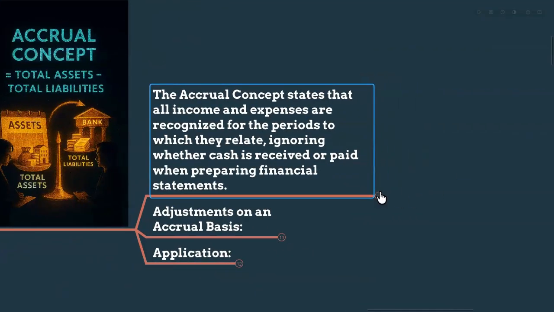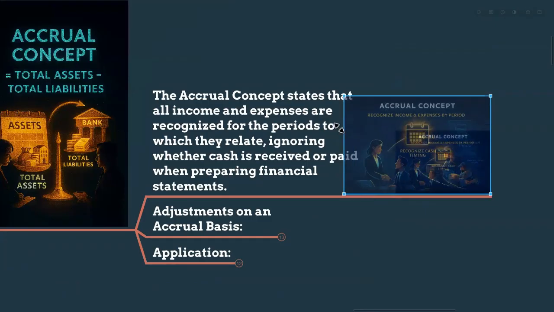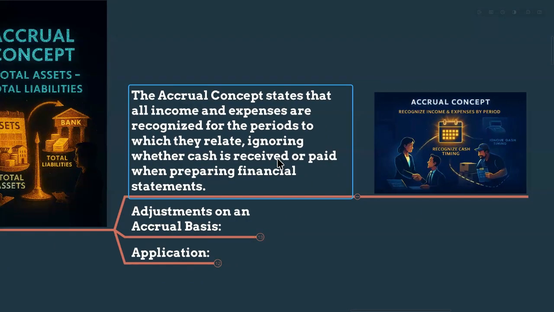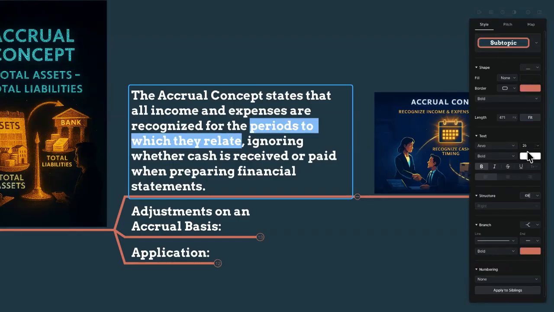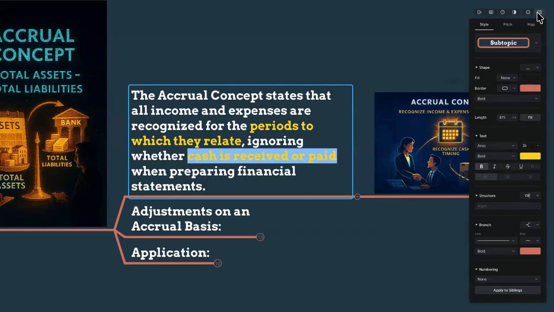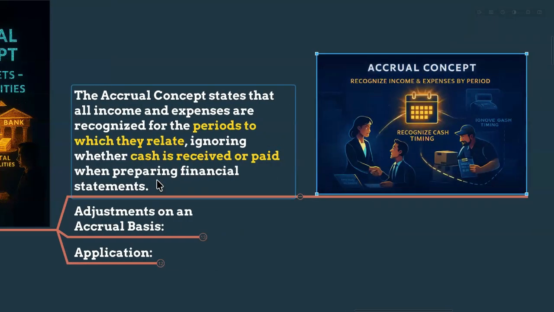The accrual concept states that all income and expenses are recognized for the periods which they relate to, right? We are ignoring whether the cash is received or paid. Whether we have received the cash for the income or we paid the cash for the expenses, it doesn't matter when preparing the statements.